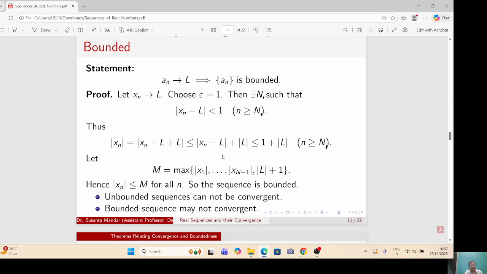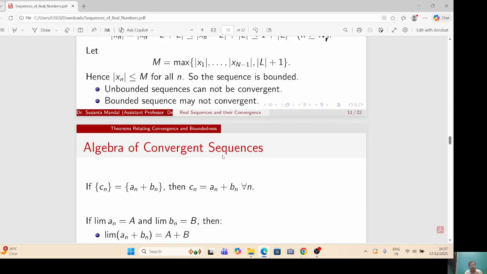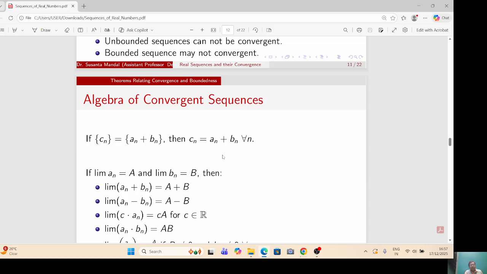This theorem tells that unbounded sequences cannot converge. And there are bounded sequences which are not convergent. Now, we will discuss the algebra of convergent sequences.